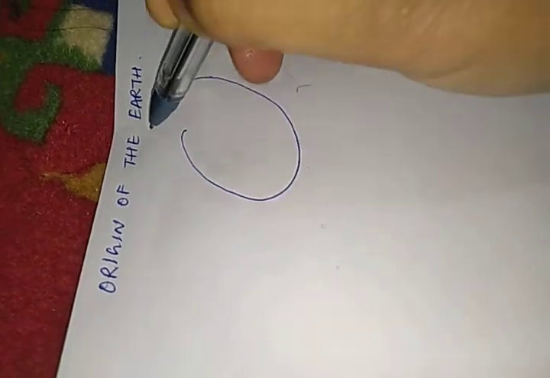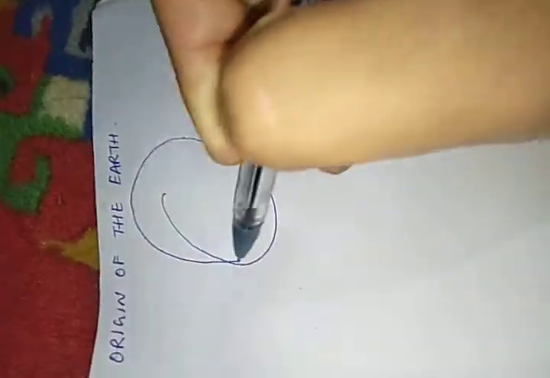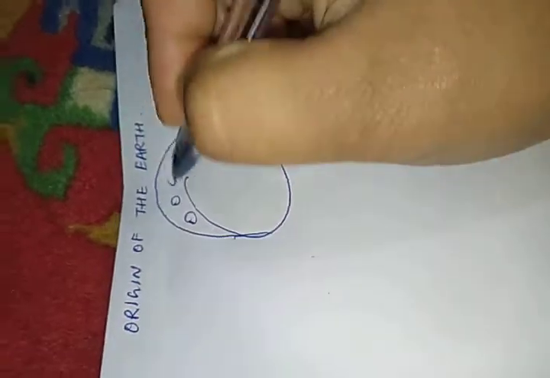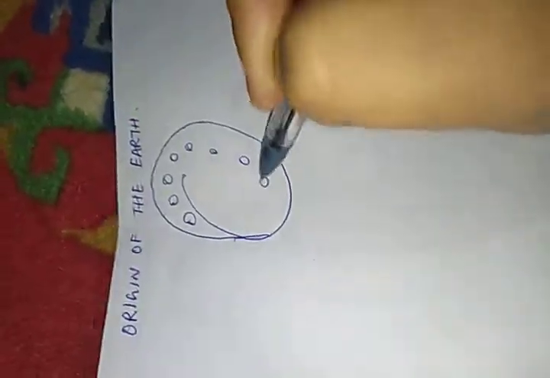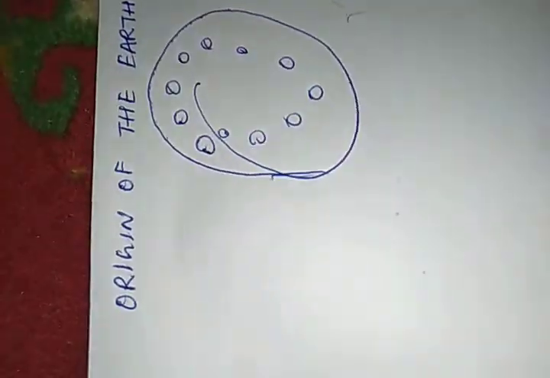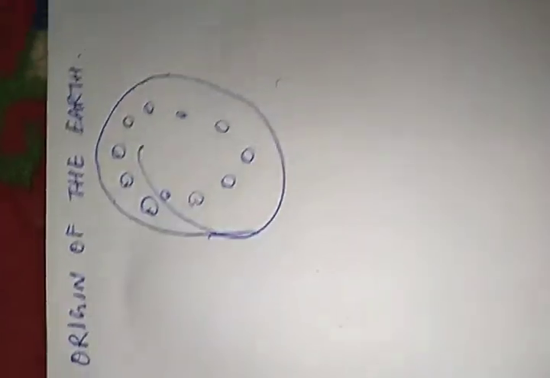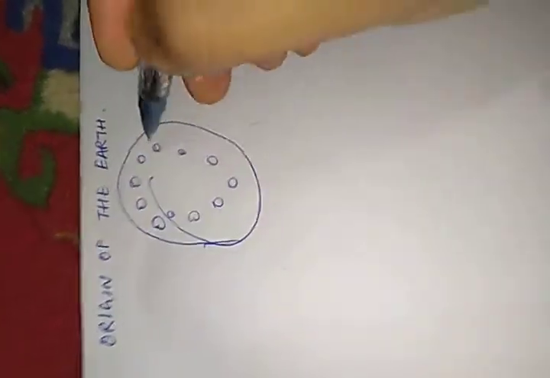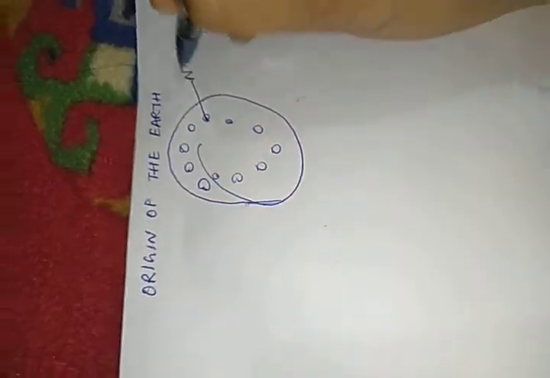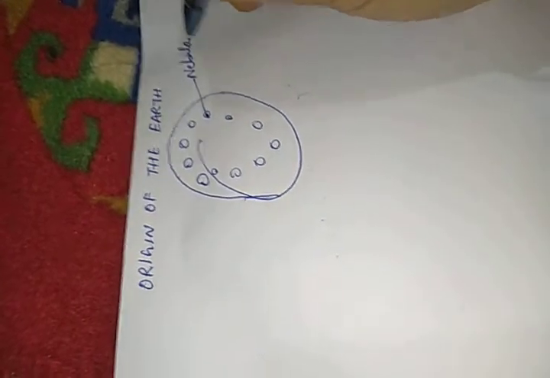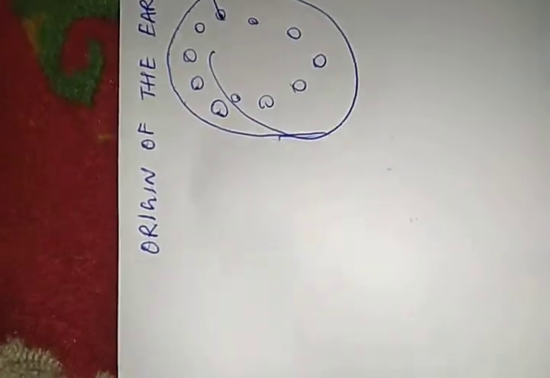He assumed that from the beginning there was a cloud of gases, that is, particles. He gave the name nebula to these particles, or the cloud of gases. What name did he give? He gave the name nebula.